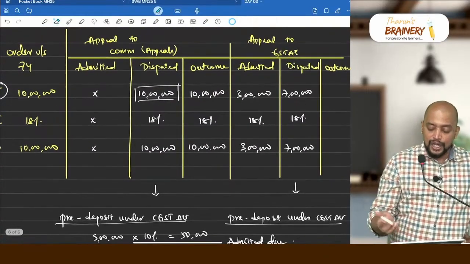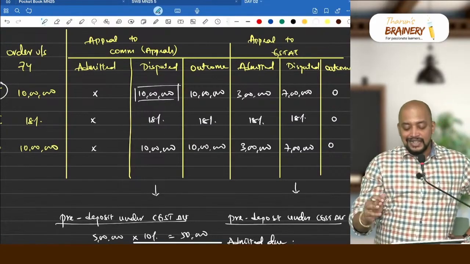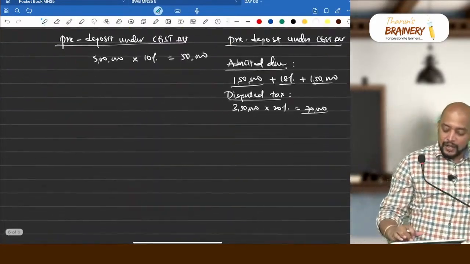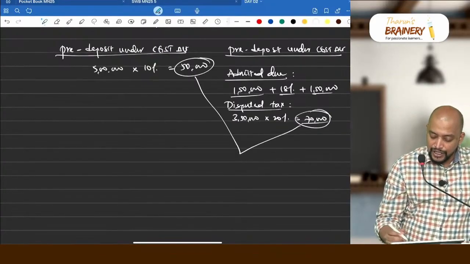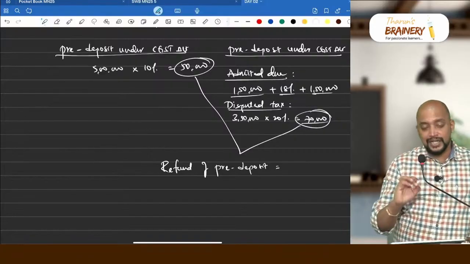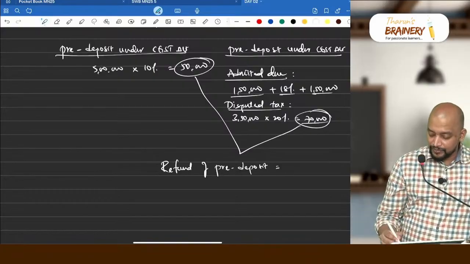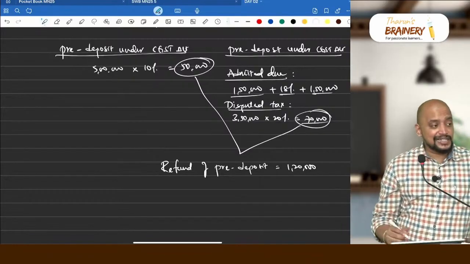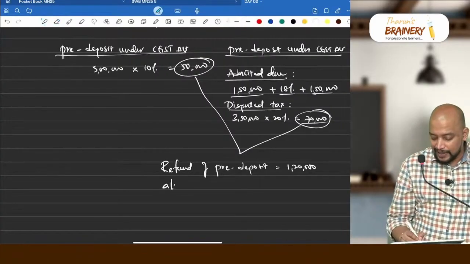Now what happened to the outcome? Say the outcome is that he doesn't have to pay anything, which means he won the case. That 7 lakhs he doesn't have to pay. Therefore, the 50,000 he paid earlier and the 70,000 he paid, both he will get as a refund of pre-deposit. That is 50,000 plus 70,000, 1,20,000, he will get as a refund of pre-deposit, along with interest.